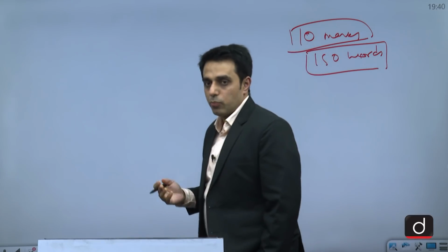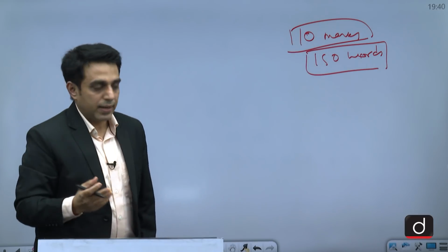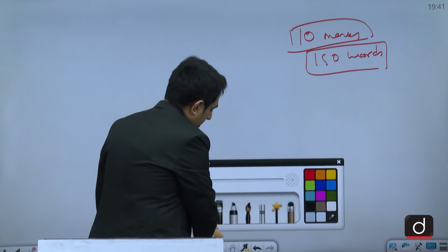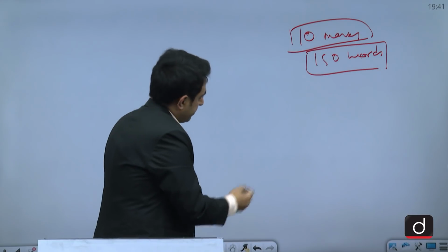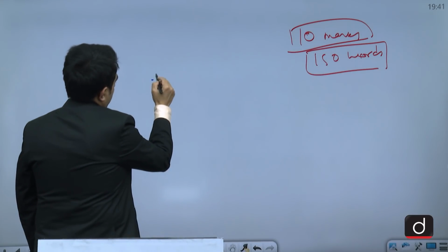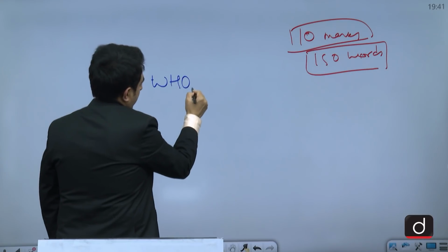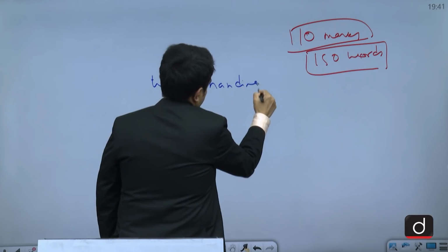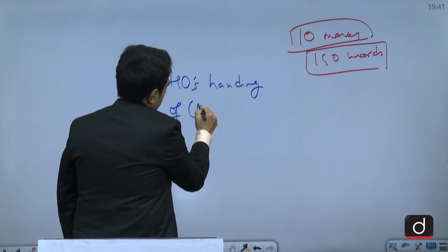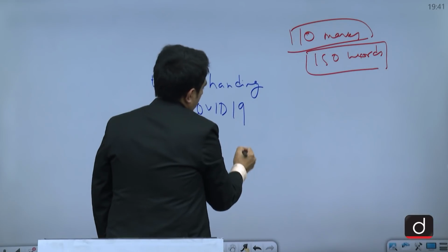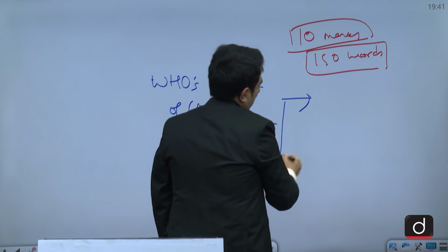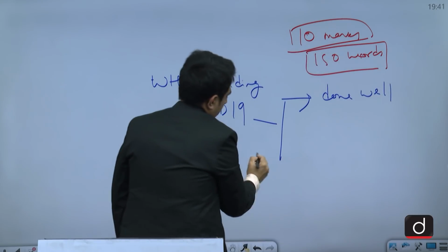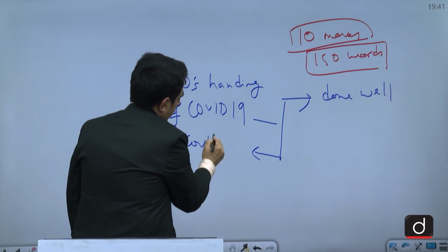So we can come straight to the point: we have to examine WHO's handling of COVID-19, critically examine. So we need to see where it has done well and where it could have done better.